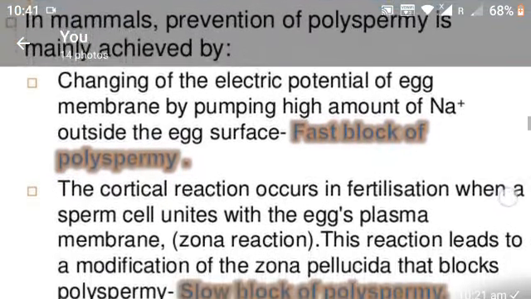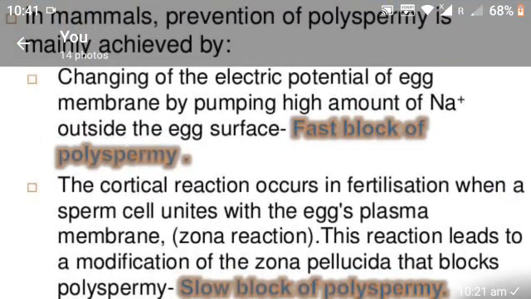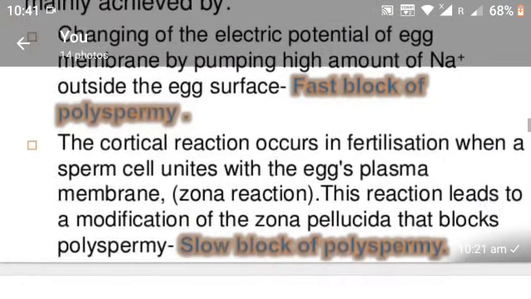And next, the cortical reaction occurs in fertilization when a sperm cell unites with the egg's plasma membrane. Zona reaction. This reaction leads to a modification of the zona pellucida that blocks polyspermy. This is called the slow block of polyspermy.